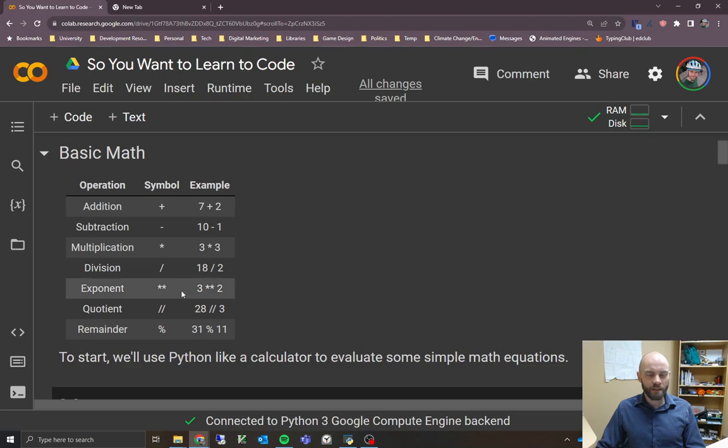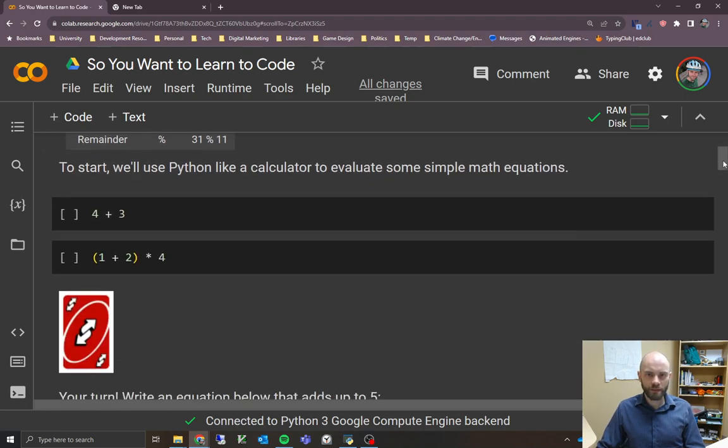The other three examples here are things that you probably won't end up using very often, but I include them just in case. All these examples will add up to 9, in case that helps you understand what's going on here. Like 3 to the power of 2, for example, will give you 9. I wouldn't worry too much about those last 3, just the first 4 are the ones that you use more often.